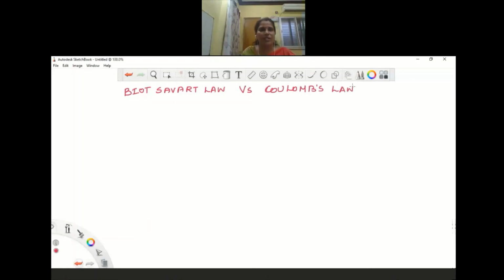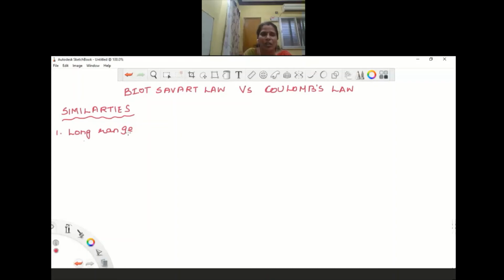So first let us see the similarities. The first similarity is that both the laws are long range. When we say long range, both the electric field and the magnetic field can be calculated at any distance.